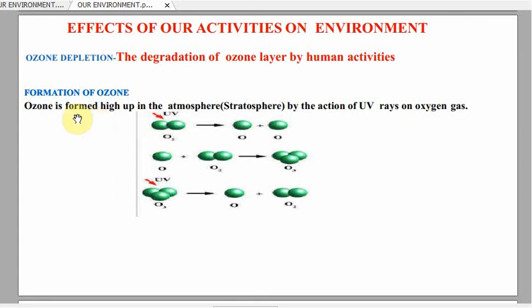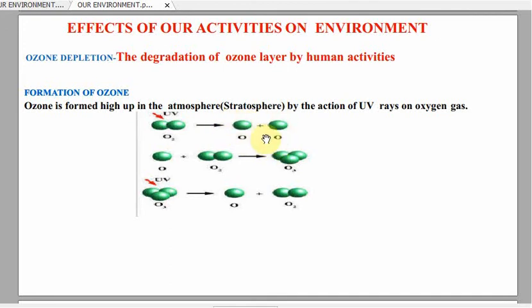Now, ozone is formed high up in the atmosphere in the layer called stratosphere by the action of ultraviolet rays of sun on oxygen gas. When the high energy ultraviolet radiation from sun falls on the molecule of oxygen gas, these rays split up the molecule into two oxygen atoms.